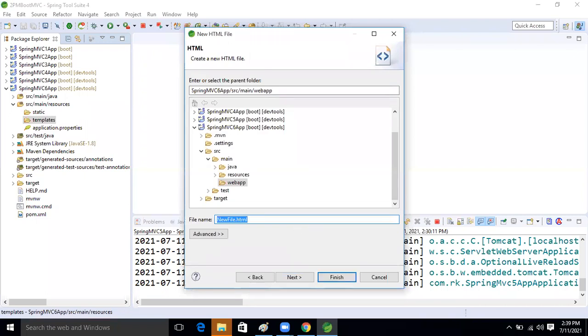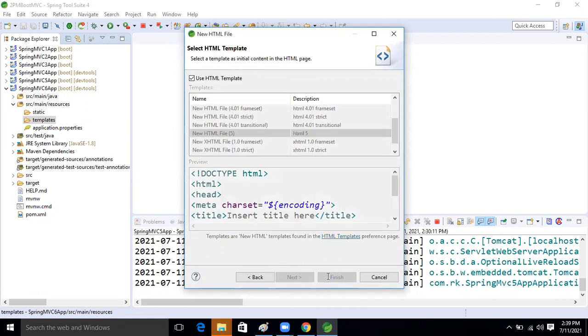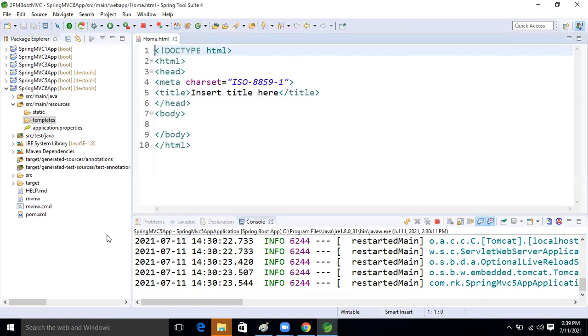Here I'm going to take home.html. Next, finish. So one HTML file is created. Inside that, I'm taking one tag only: Welcome to first application. First application.